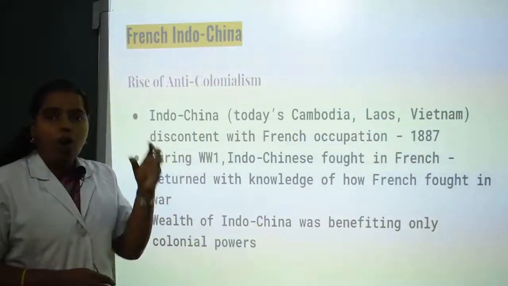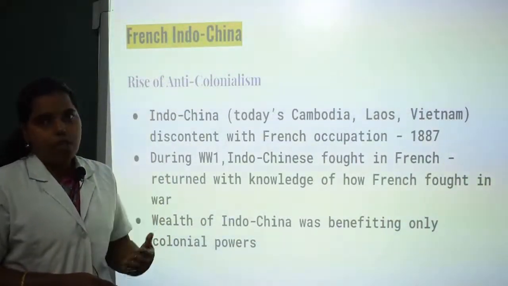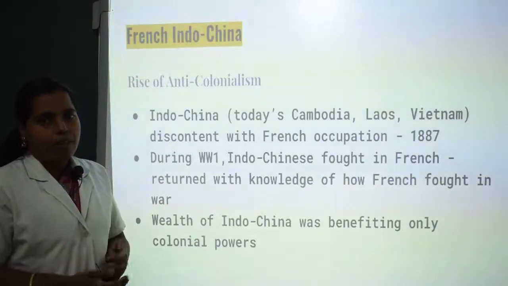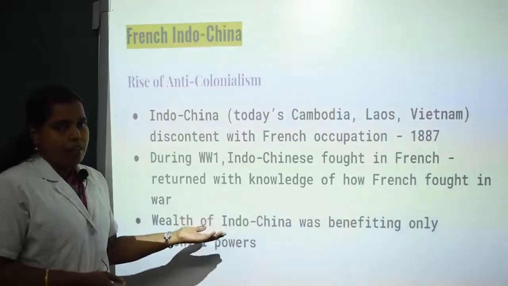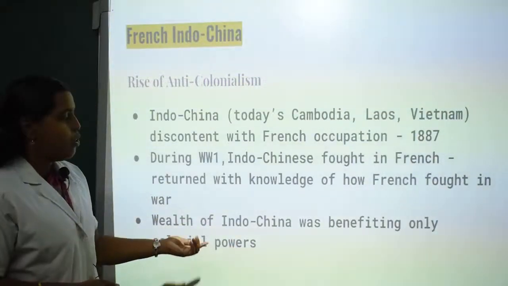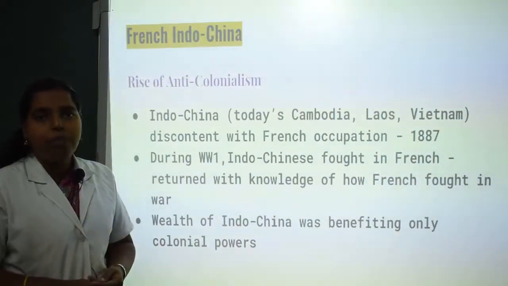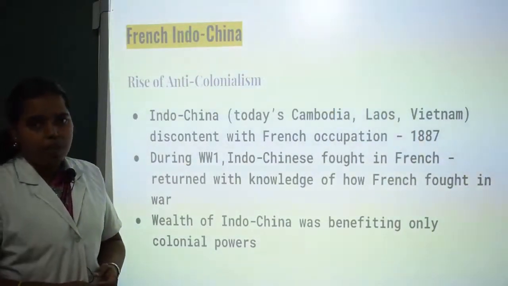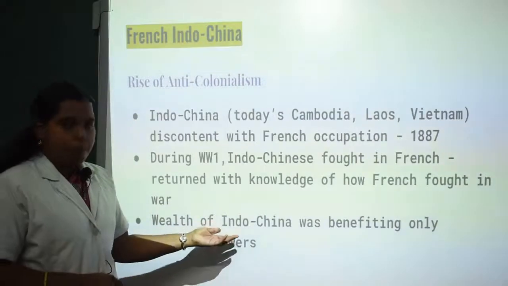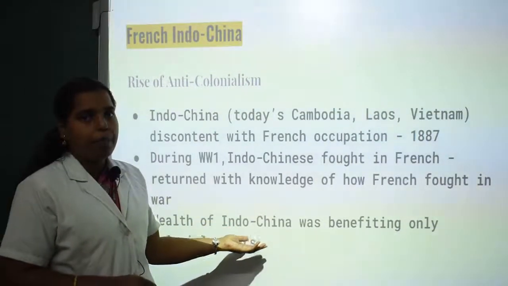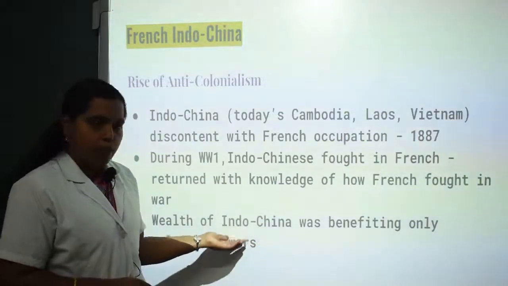So they had knowledge of how to revolt, how to rebel against the ruling government, and they started revolting against France. The wealth of Indochina was benefiting only the colonial powers, and not the native people. That was creating great dissatisfaction among the native people of Indochina.